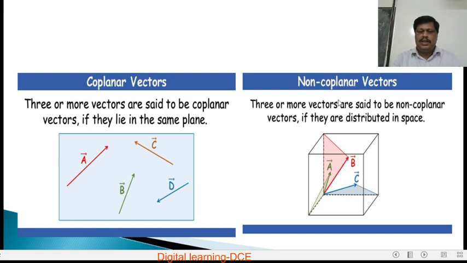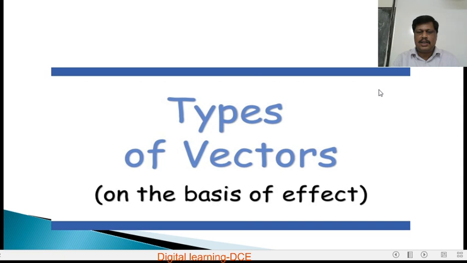Non-coplanar vectors. Three or more vectors are said to be non-coplanar vectors if they are distributed in space. Here this is one plane, and this is another plane, and like that this is another plane. If the vectors are acting in different planes, therefore they are acting in different planes. Vector A is acting in this plane, vector B in this plane, vector C in this plane. So they are acting in different planes. Therefore they are called non-coplanar vectors.